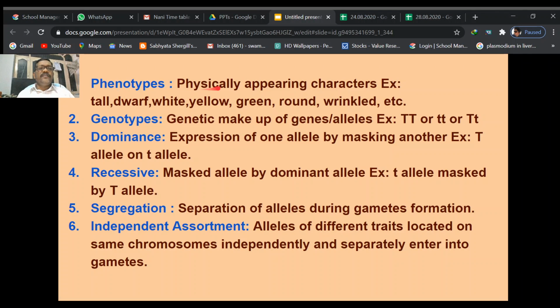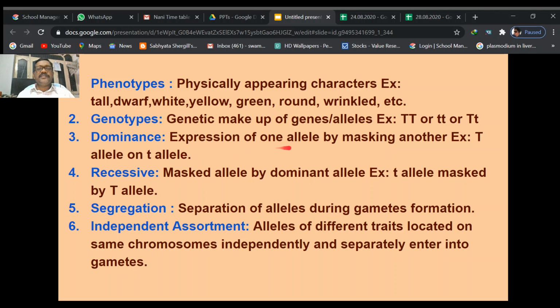So phenotype is the external or physically appearing characters, and genotype is the genetic makeup of the genes. Another one is dominance. What do you mean by dominance? Dominance means the allele which can express and which can mask the other allele's character is called the dominant allele.